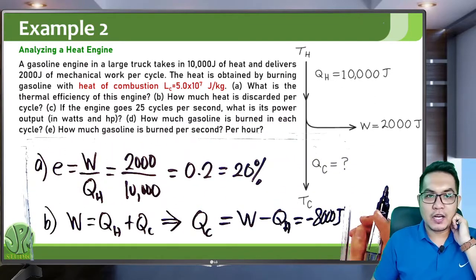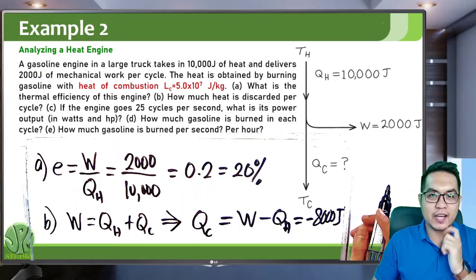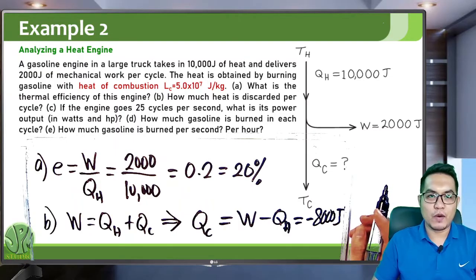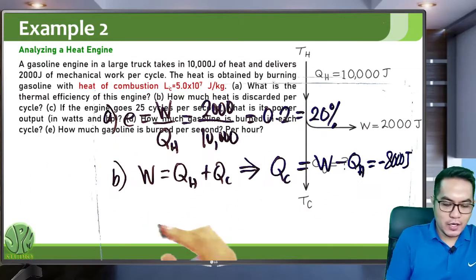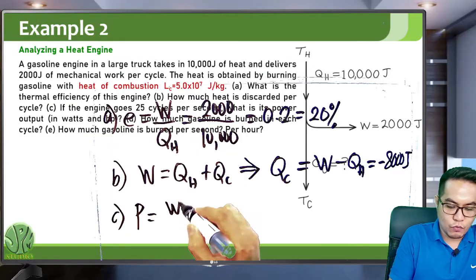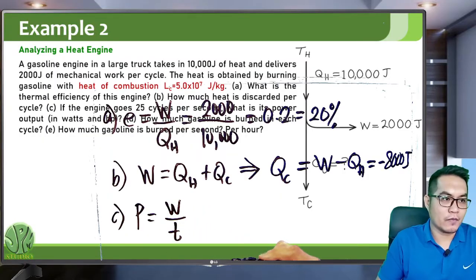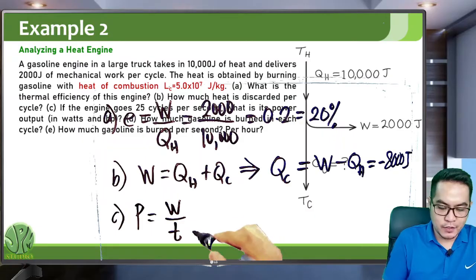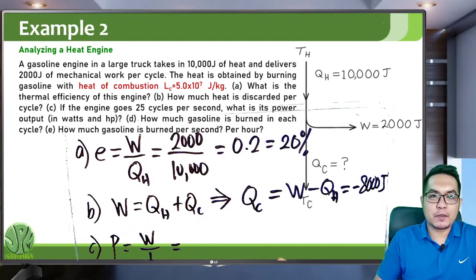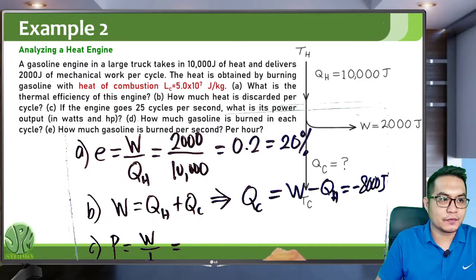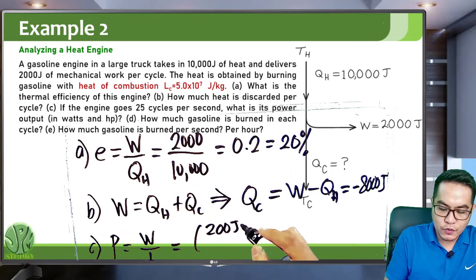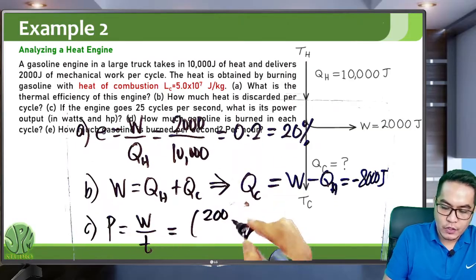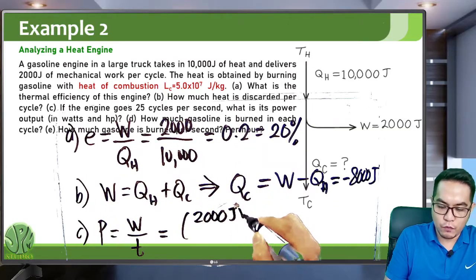Letter C. If the engine goes 25 cycles per second, what is its power output in watts and horsepower? So power is just work per unit time. We have 25 cycles per second. In one cycle, you do 2,000 joules of work.